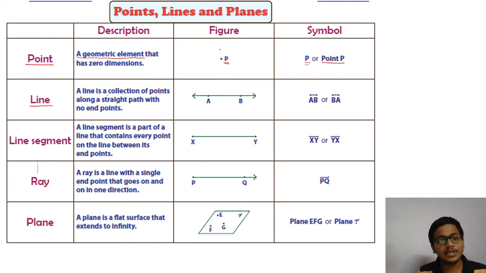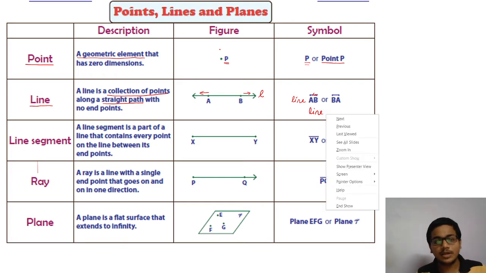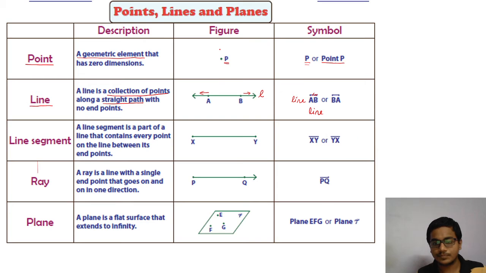Okay, let's move further to line. A line is a collection of points in a straight line. A line does not have an end point. A line stretches in both the directions. Hence, a line is labeled using two capital letters or a single capital letter, like in this case I have used letter L. So, a line can be written as line AB or line L. You can also name the line in the other direction, that is BA. Please do not make the symbols that I have cancelled here.